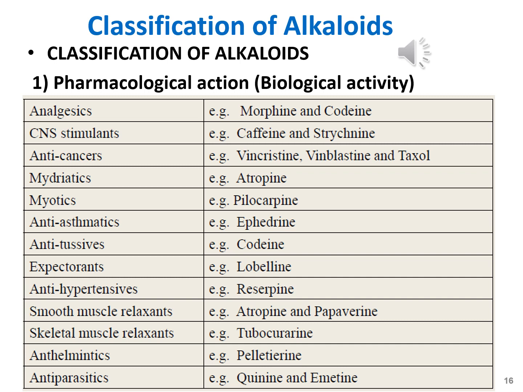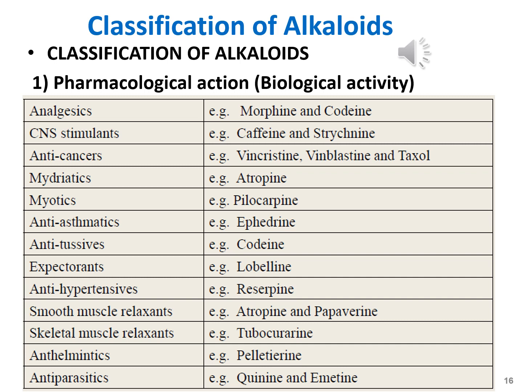An example of anti-asthmatic alkaloids is ephedrine. Asthma is a condition in which your airways narrow and swell and produce extra mucus. This can make breathing difficult and trigger coughing, wheezing, and shortness of breath. Antitussive alkaloids include the example of codeine. These are used to treat cough. Expectorants are used to expel mucus from the lungs. An example of such alkaloids is lobeline.